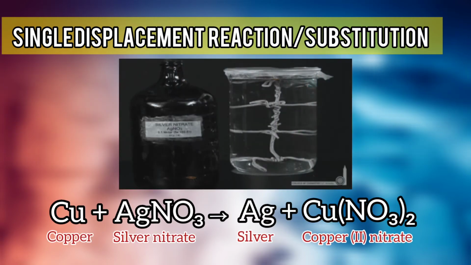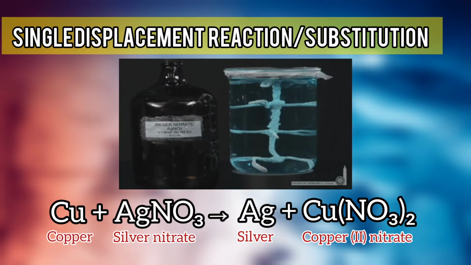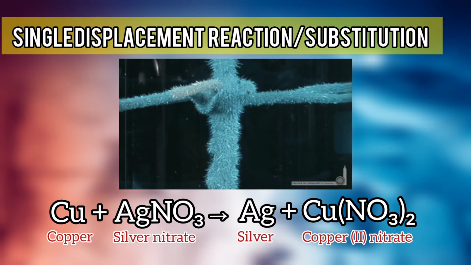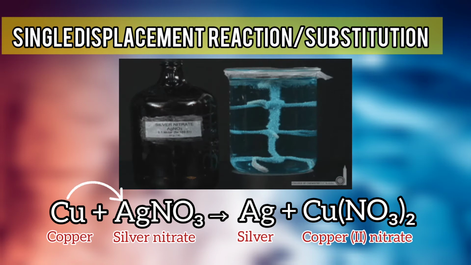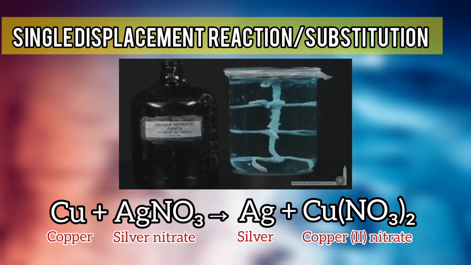Harvesting pure silver from the reaction of silver nitrate and copper exemplifies this reaction. In such reaction, since according to the reactivity series chart, copper is more reactive than silver, then copper can replace silver in silver nitrate, yielding pure silver and copper nitrate. As shown in this video, the crystals growing from the wire are the pure silver crystals.